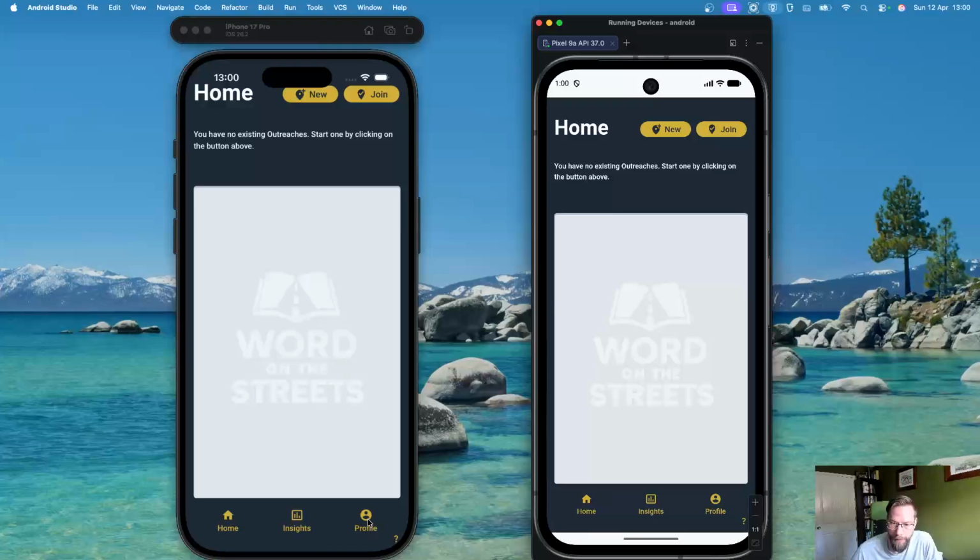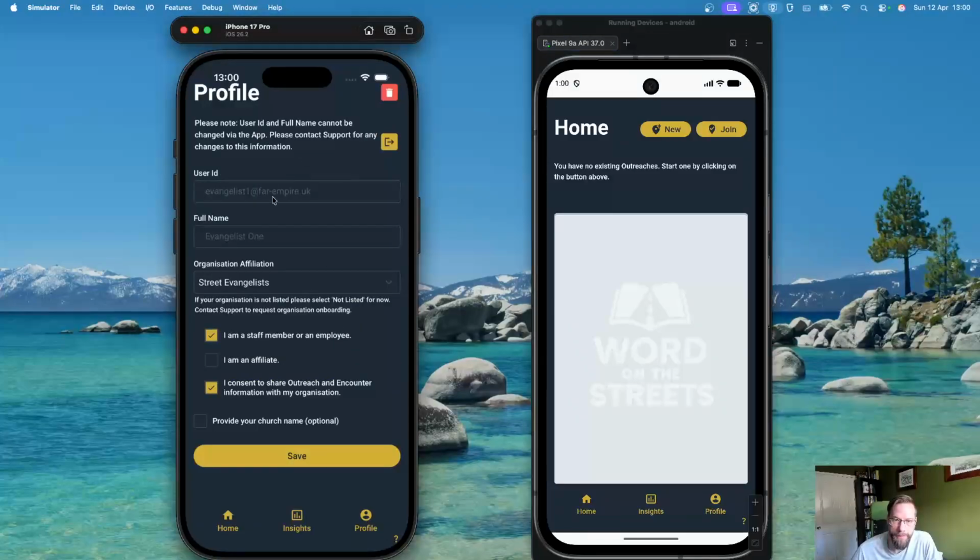And just to confirm both of these users, evangelist one, in terms of their profile, is part of the organization that I've set up again for testing purposes. The organization is called Street Evangelists, and this user is a staff member or an employee. They've consented to share their outreach and encounter information with the organization itself. So we'll later be looking at that part of the demo, how an owner of the organization can look at what has just happened.